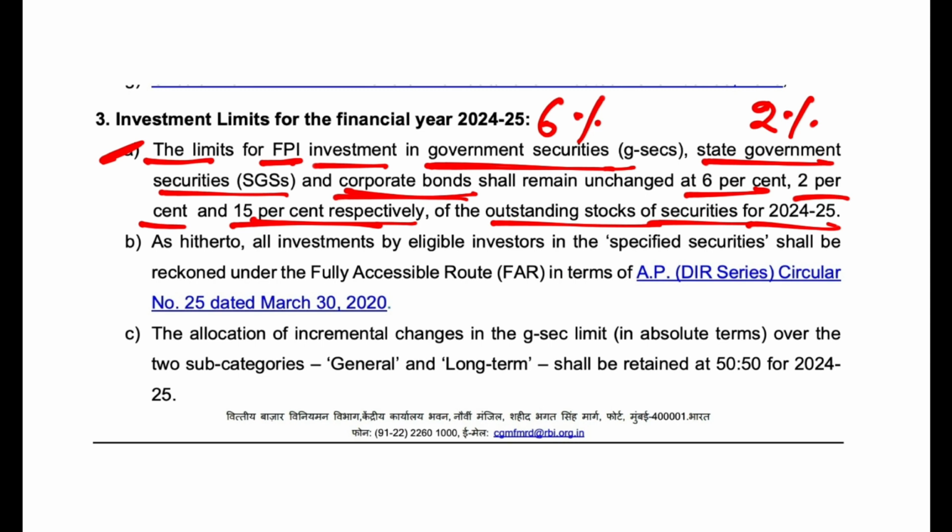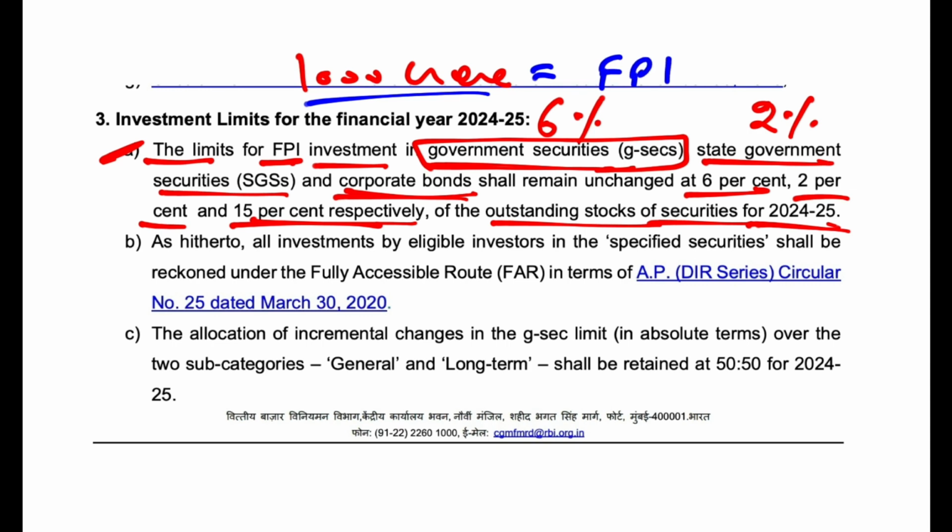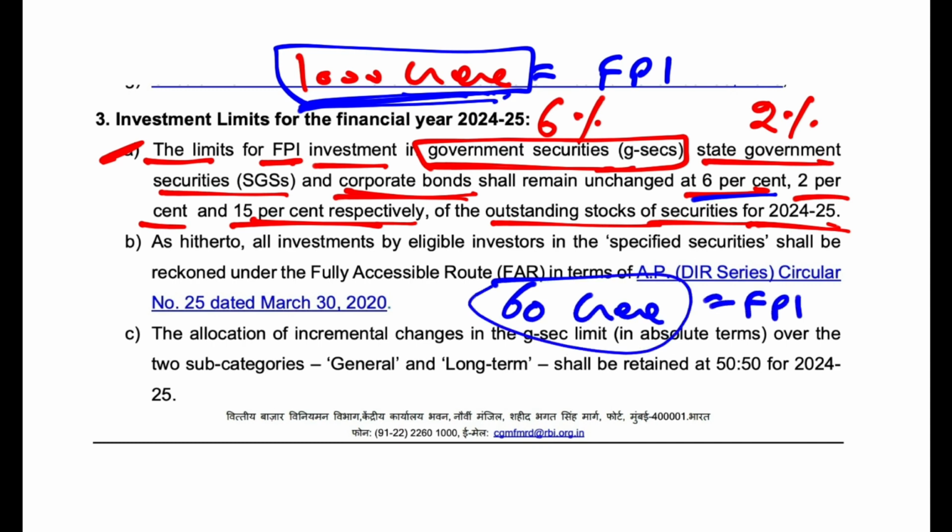Let's say the central government issues government securities in the entire financial year worth 1000 crore. This is by the central government. Now, how much of this can they attract as investment by the foreign portfolio investors, or in other words, what amount of the government securities can the foreign portfolio investors buy? Can they buy the entire 1000 crore? No, not even close. Only 6% of it. So if the government is issuing 1000 crore, then 6% or 60 crore is the maximum that the foreign portfolio investors can invest in, right? That is the meaning of this.